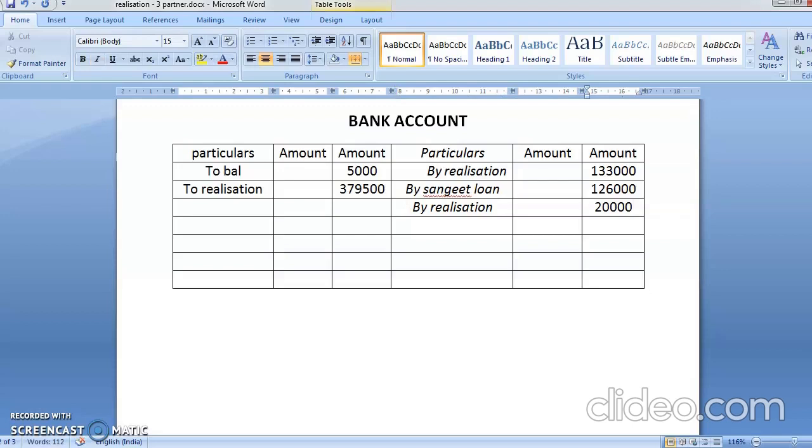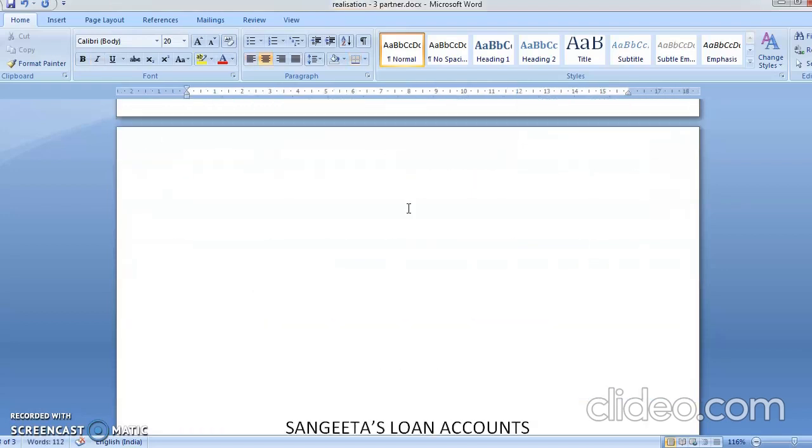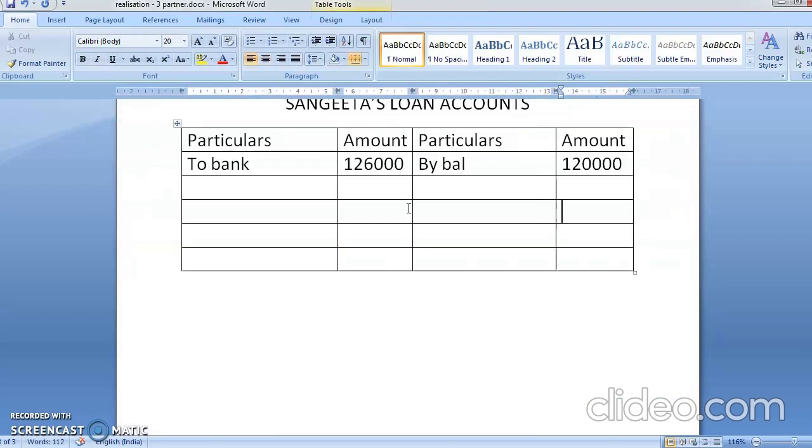Now you're supposed to do the balance sheet. Now see, in balance sheet, first you'll close down Sangeeta's loan account. See here, Sangeeta's loan account here is 1,26,000 and here is 1,20,000. So 1,26,000, and here also you are going to write 1,26,000. So the difference is coming on your credit side, which is 6,000, that will go to realization account. So you'll write here by realization account.